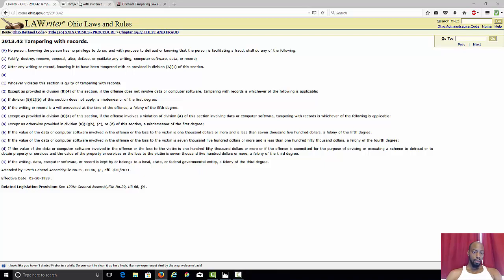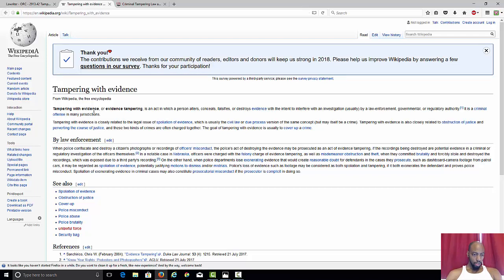What other definitions do we have here? Tampering with records. Tampering with evidence, or evidence tampering, is an act in which a person alters, conceals, falsifies, or destroys evidence with the intent to interfere with an investigation, usually by a law enforcement, governmental, or regulatory authority. It is a criminal offense in many jurisdictions.